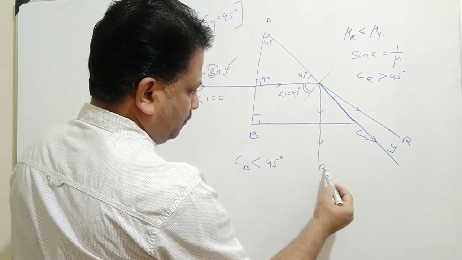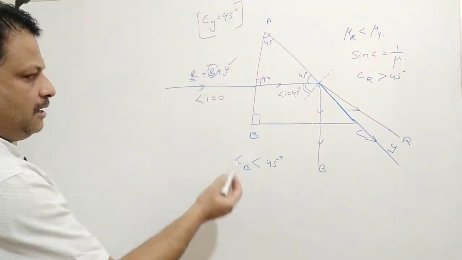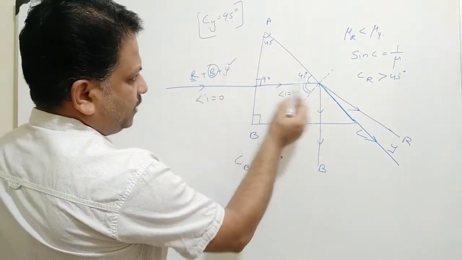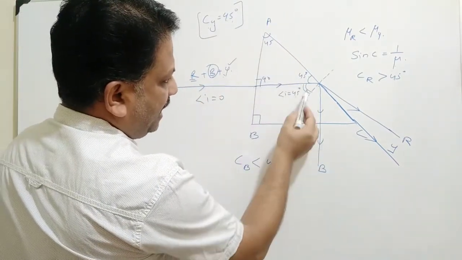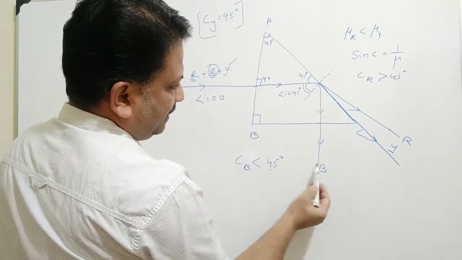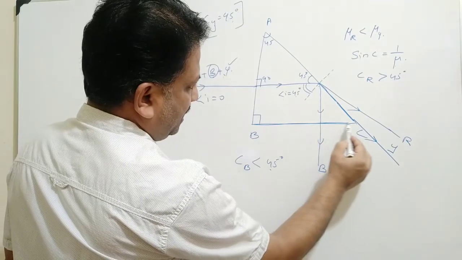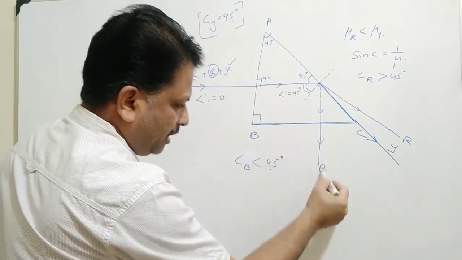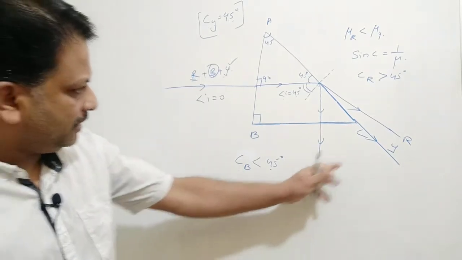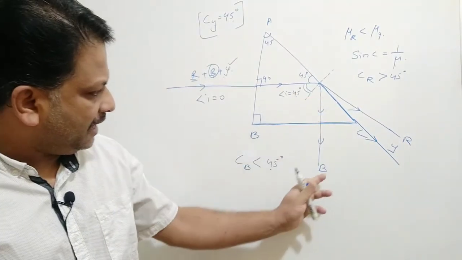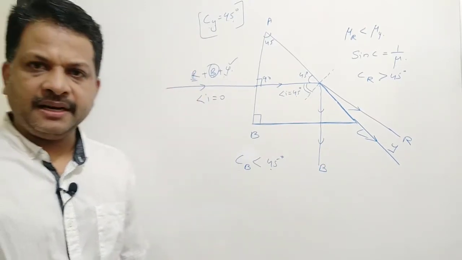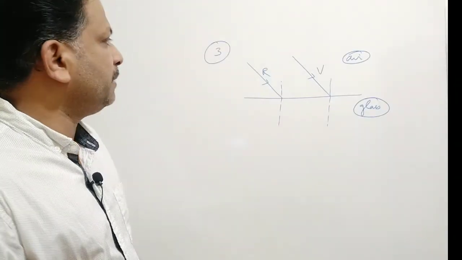So this is blue color, because the ray of blue light is striking the surface AC at an angle of incidence greater than the critical angle, and as a result it will suffer total internal reflection and it will emerge out as shown in the figure. Clear? Is it clear? We have done with all the colors. So the emergent light rays are shown as per the conditions given. Is it clear? Moving on to question number 3.